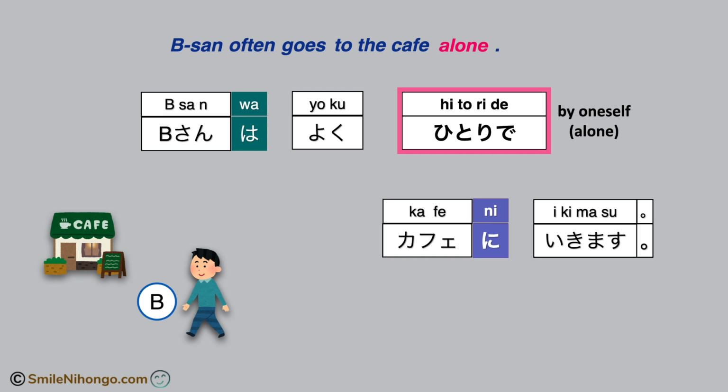The particle と also works as a noun connector. So for instance, when you want to say pizza and ice cream, you say pizza と ice cream in Japanese.